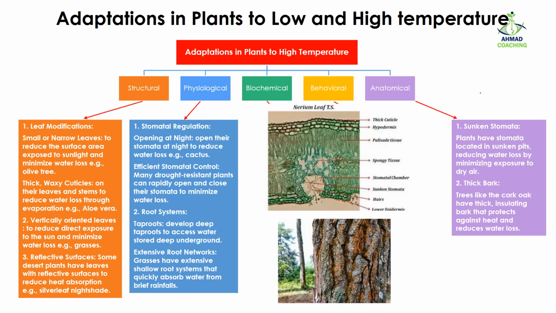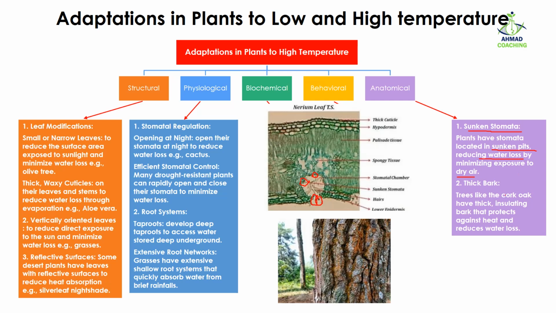Another adaptation is anatomical adaptation, in which they have sunken stomata. The plants have stomata located in sunken pits, which helps in reducing the water loss by minimizing the exposure to dry air. Normally we have seen the stomata present at this point here. But in plants that want to reduce water loss and reside in very hot environments, the stomata are in pits, or sunken pits, which are away from the lower epidermis, and in this way the water loss through the stomata is reduced.